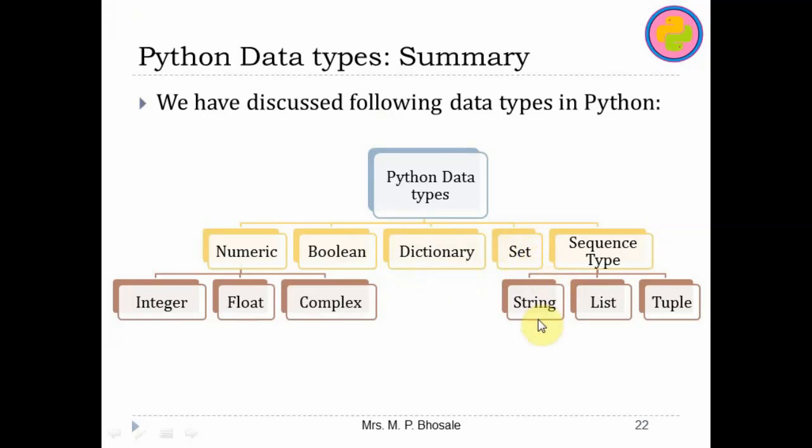Strings are immutable, lists are mutable and tuples are immutable. The meaning of mutable and immutable is: if you can change the values, the data structure is mutable, and if you cannot change the values, the data structure is immutable. So this is all about data types in Python.